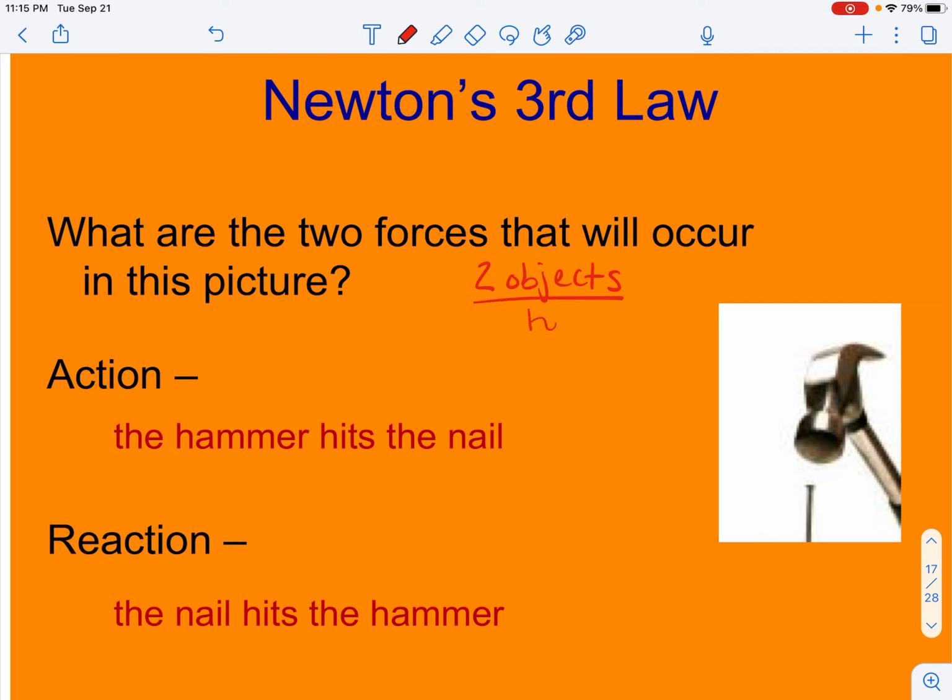So my two objects in this example are the hammer and the nail. So if the action statement is that the hammer applies a force onto the nail, then the reaction statement is that the nail applies a force onto the hammer.